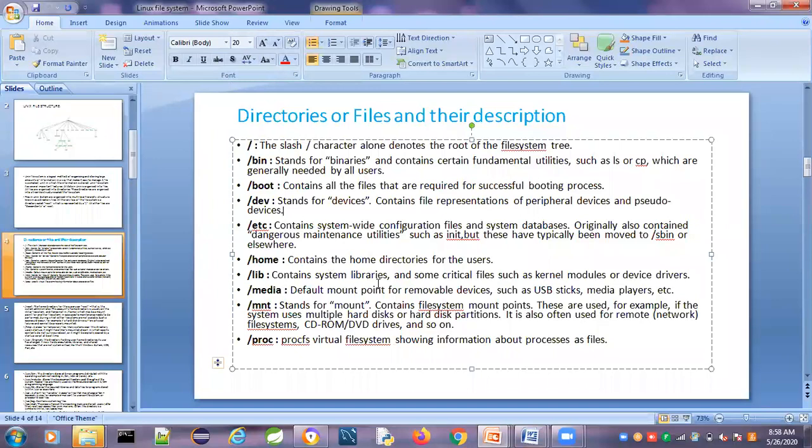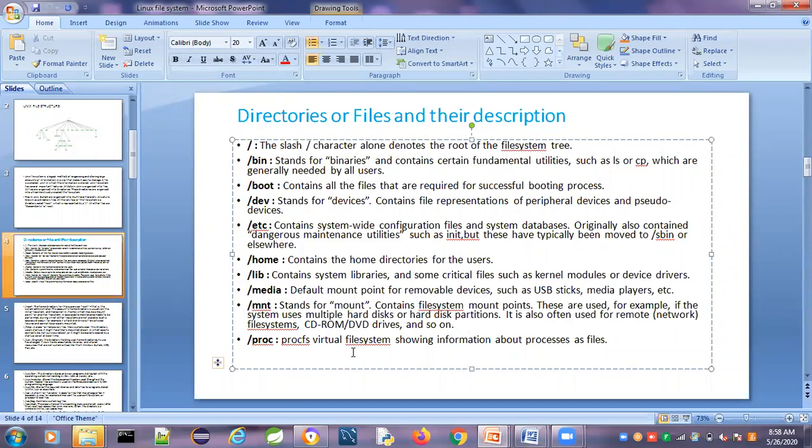So the lib contains system libraries. Mount contains the file system mount points. These are used when multiple hard disks are there. We know there is a lot of memory, and we want to partition that memory. So all the disk partitions, the hard disk partitions, are present in the mount directory.